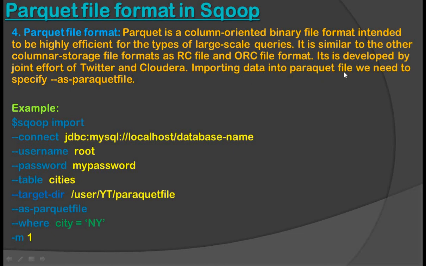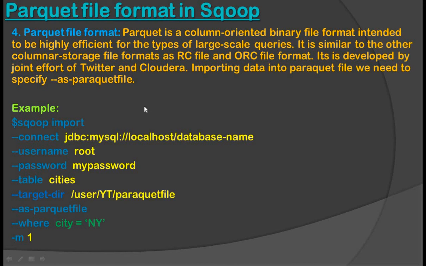To import data into a Parquet file, we need to specify --as-parquetfile. So this is the example. In this example, as we can see, all these things are the same: sqoop import, this is the connection string, and we are going to import the cities table, and this is the target file, which as we mention here is a Parquet file. After that, we mention --as-parquetfile. So when Sqoop executes this command, it automatically imports the cities data into this file and converts this file into a Parquet file.